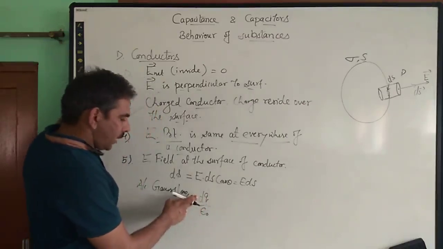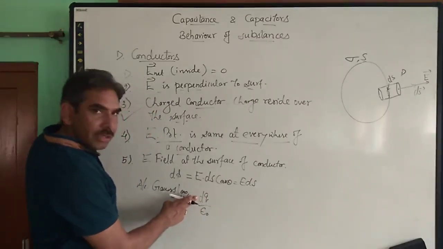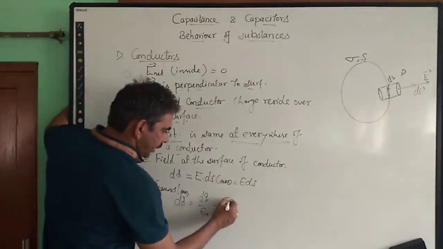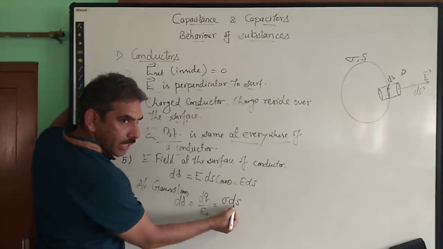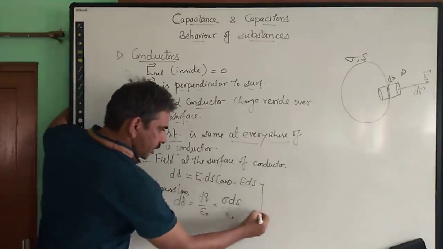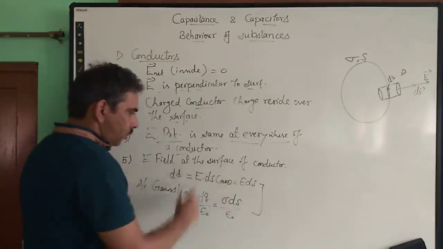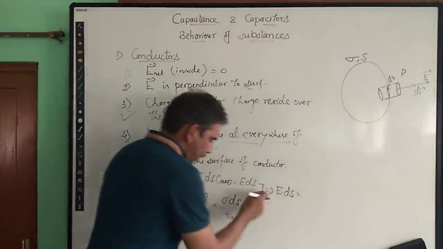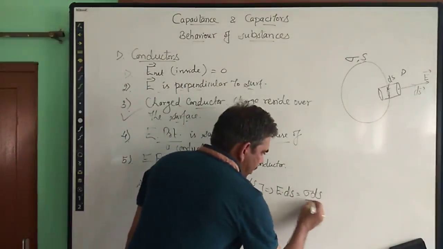What is the charge enclosed by this cylindrical surface? It is the charge over the surface ds. We are indicating it with dq. So we can write this charge over this surface ds as sigma ds, the charge on one unit surface area multiplied by the surface area we are considering, ds, divided by epsilon naught. Now because these two equations are talking about the same electric flux, we can equate these two values. So from here, E into ds is equal to the flux given by Gauss law, which is sigma ds upon epsilon naught.